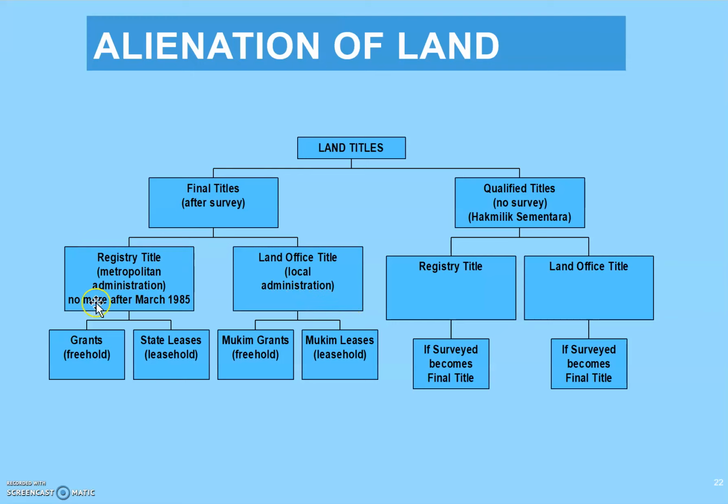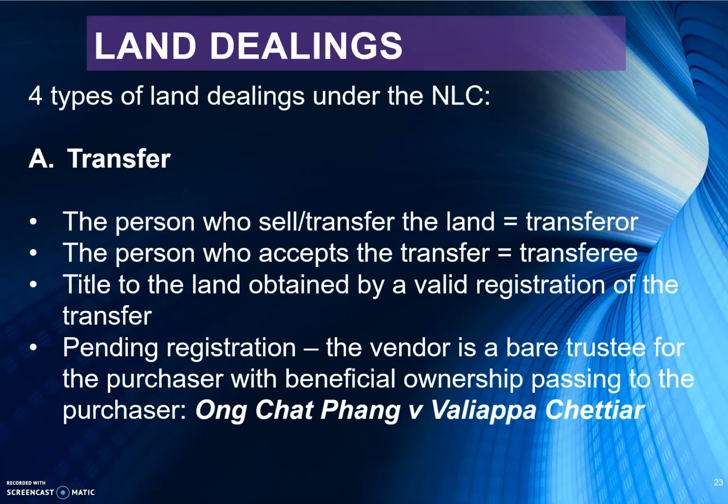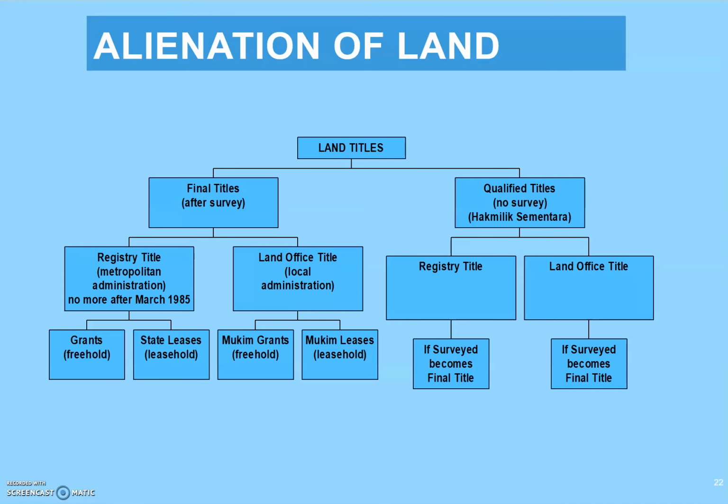Under registry title, we have two, which is grant, which is freehold, or state lease, which is leasehold. And under land office title, we have mukim grant, freehold, or mukim lease, leasehold. So these are the types we have seen just now.